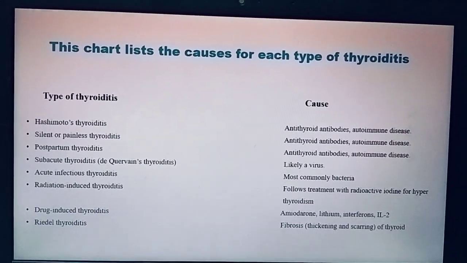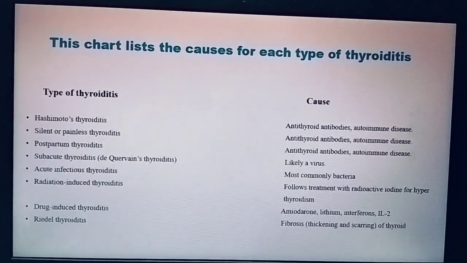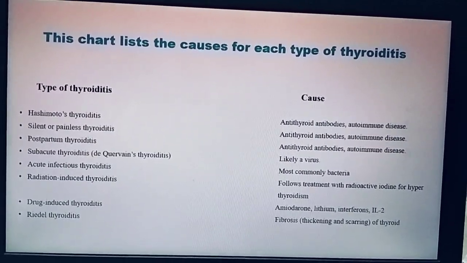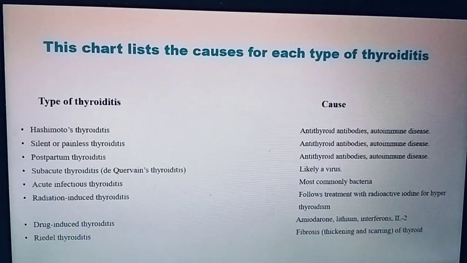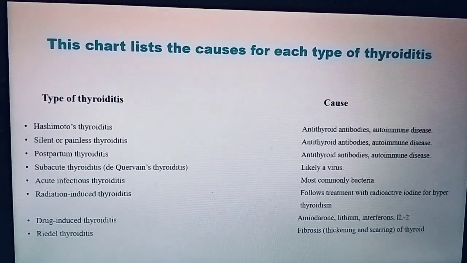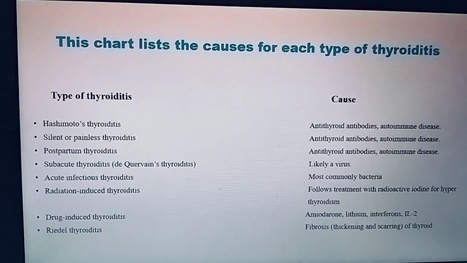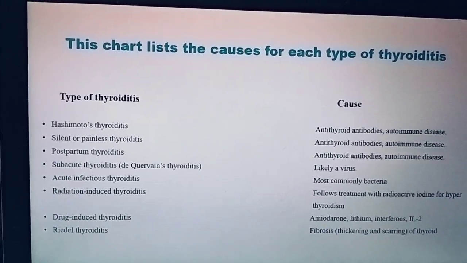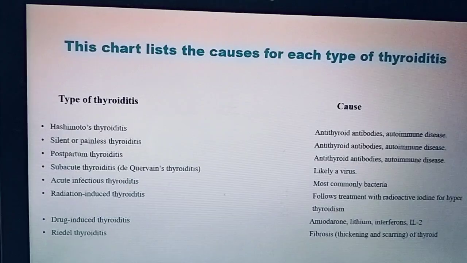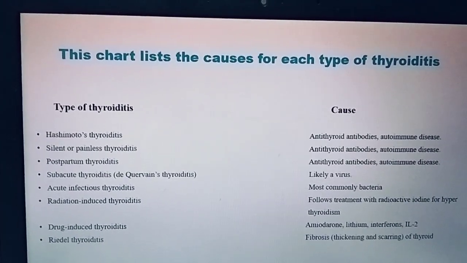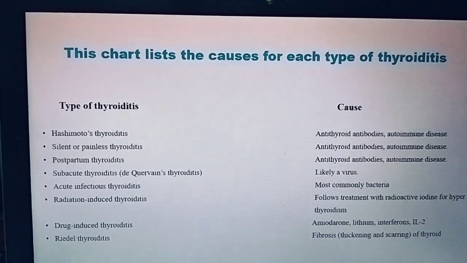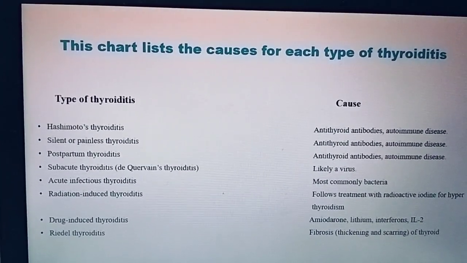See, this chart lists out the causes for each type of thyroiditis. I will explain each and every one of them. Firstly, we talk about acute, subacute, and chronic thyroiditis. Acute thyroiditis is mainly caused by bacteria, gram-positive bacteria such as Staphylococcus and Streptococcus, and by fungi and mycoparasitic infections.